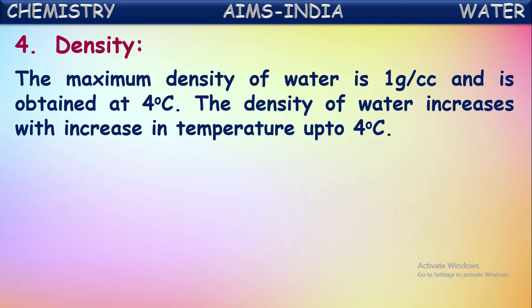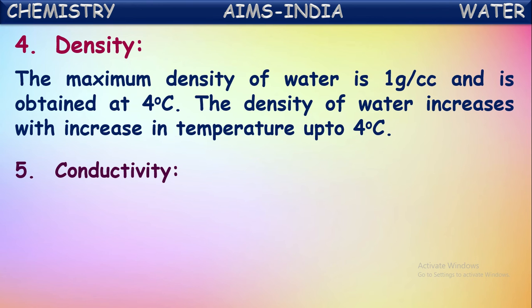So if we cool water further to make water into ice, what we have to do? We have to cool that water below 0 degrees Celsius. That means we are cooling the water below 4 degrees. When the temperature decreases below 4, the density of water slowly decreases. When it converts into ice, the density of ice will be less than that of water. That is why only ice floats on water. Okay.